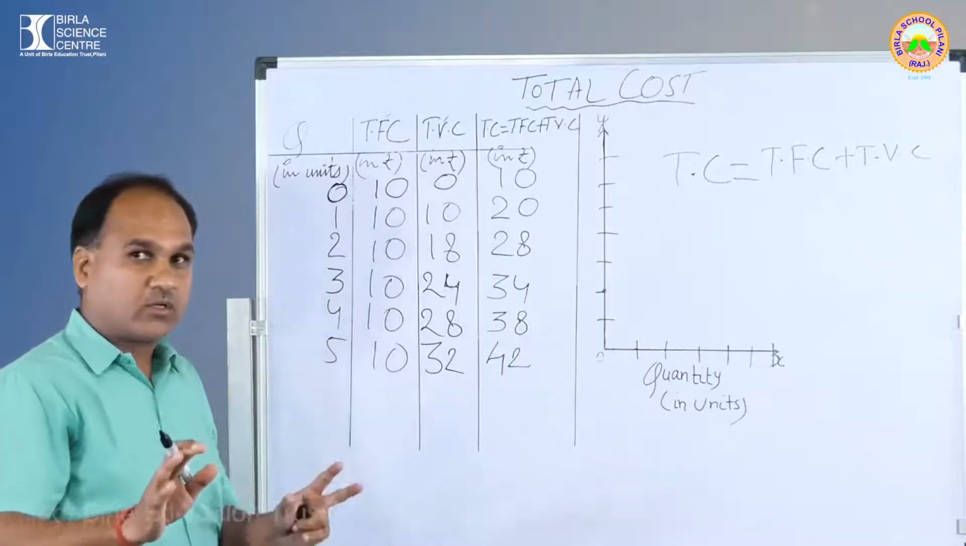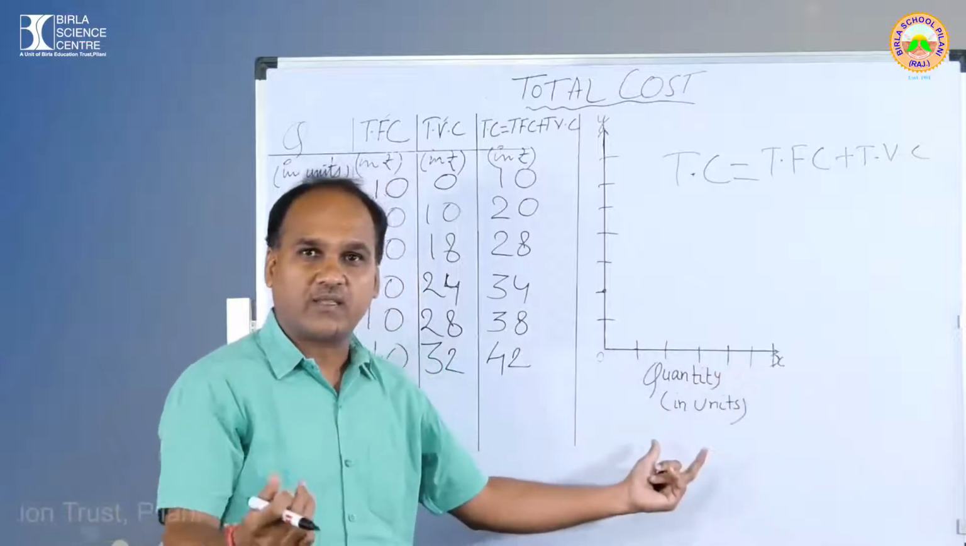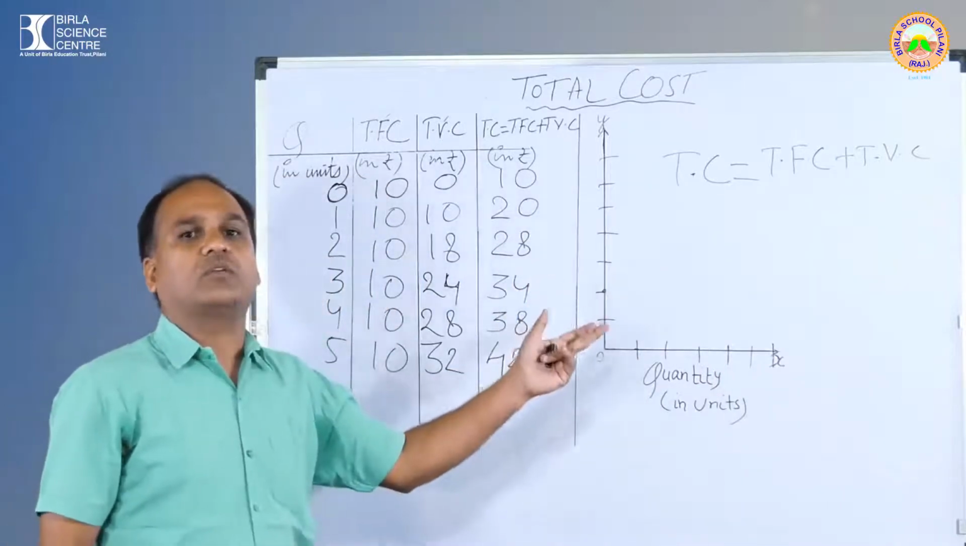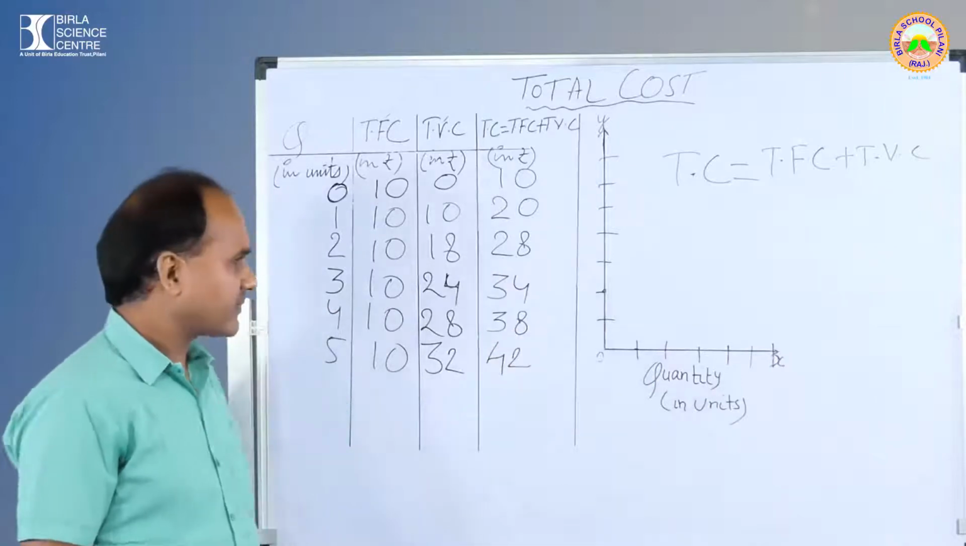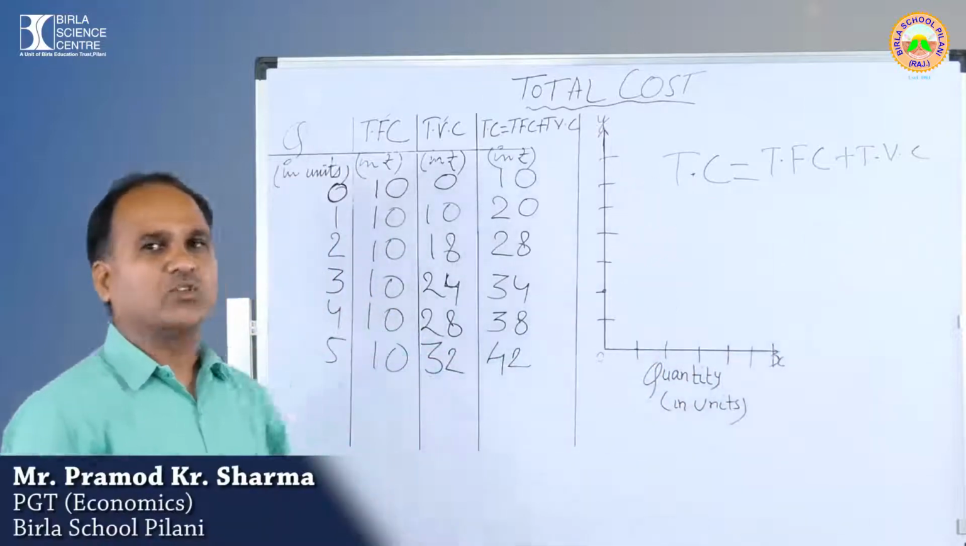Now again I am telling you all, you do one thing. On the OX axis, measure the quantity in units, and on the OY axis, you measure the cost in rupees. Got it? Right here 1, 2, 3, 4, 5 and so on, as you wish.